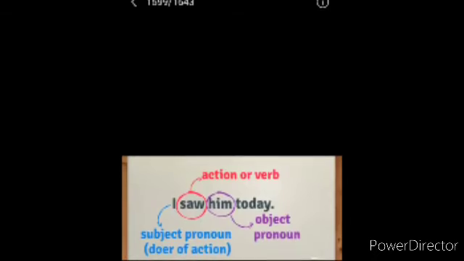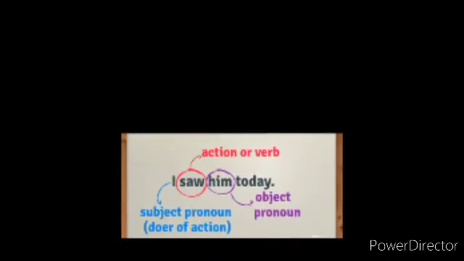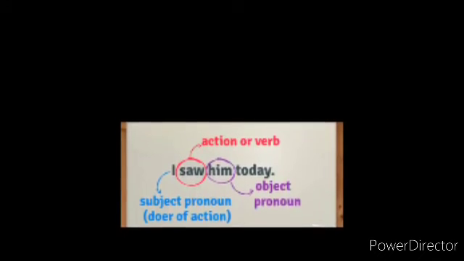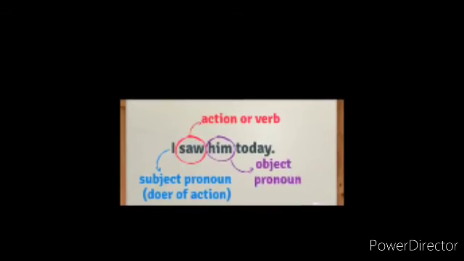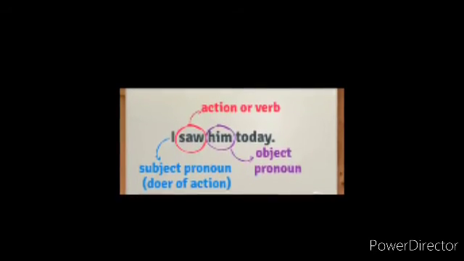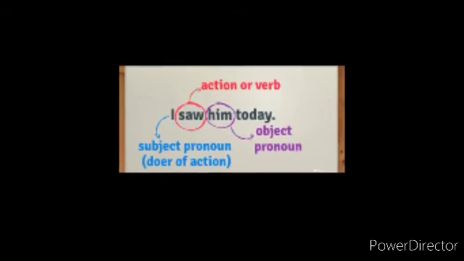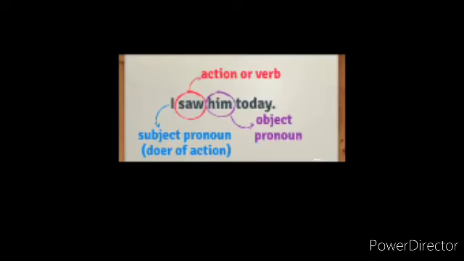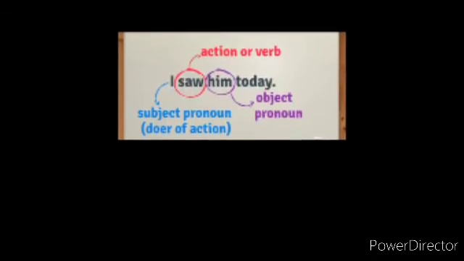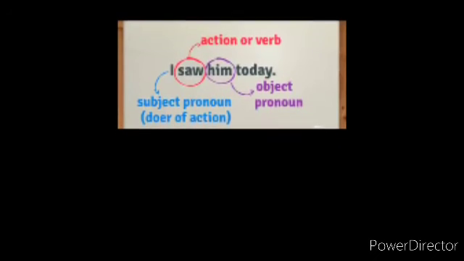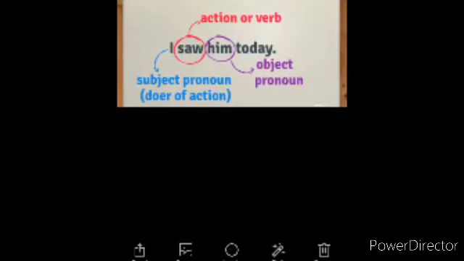One more example you see, it will be easy to make you understand. I saw him today. So I is the subject pronoun, the doer of the action. Him is the object pronoun, and saw is the action or verb. See, saw, seen, it's a verb, an action word. So I saw him today. I is the subject pronoun, him is the object pronoun.